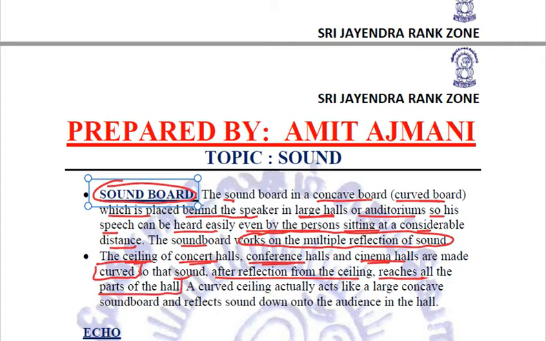Why? Because this curved ceiling acts like a large concave soundboard and it is going to reflect the sound down onto the audience in the hall. So these are the various applications of the reflection of sound.